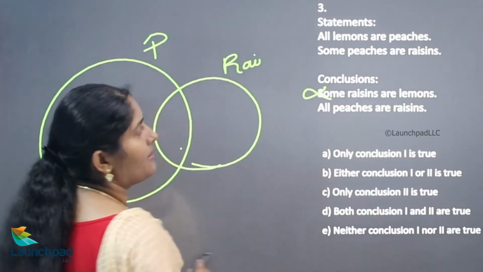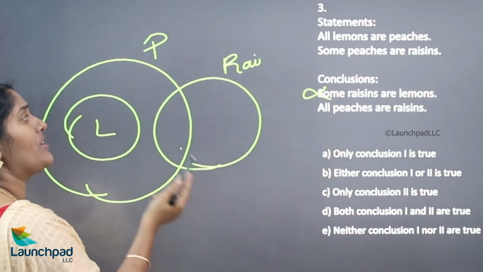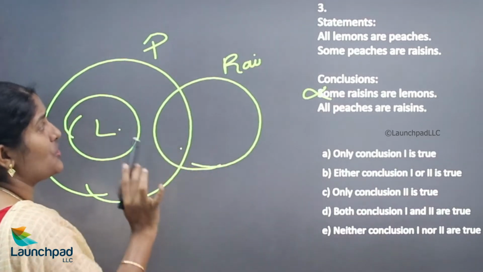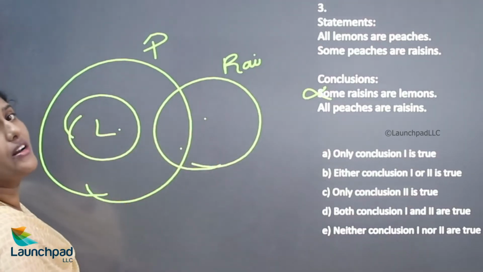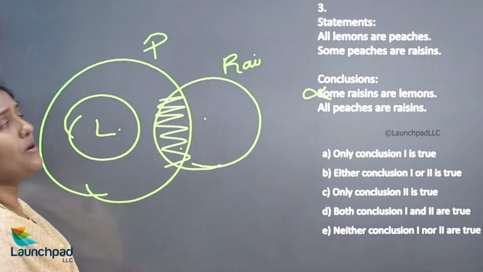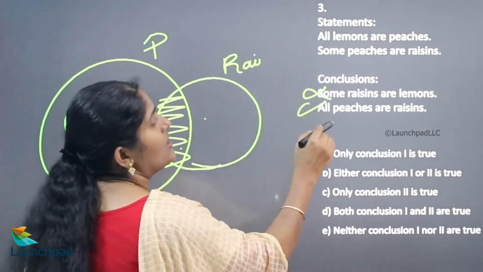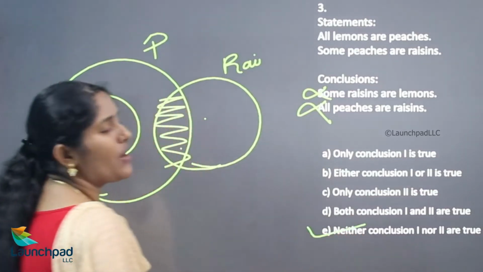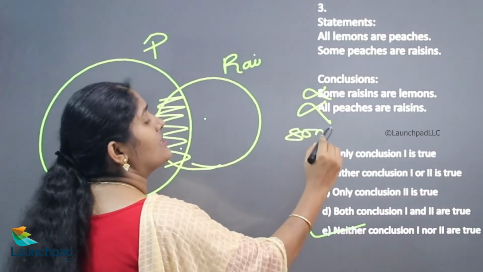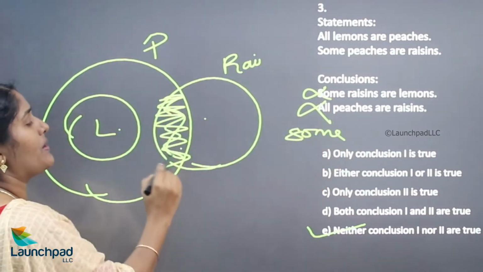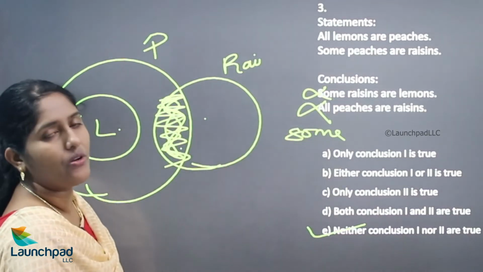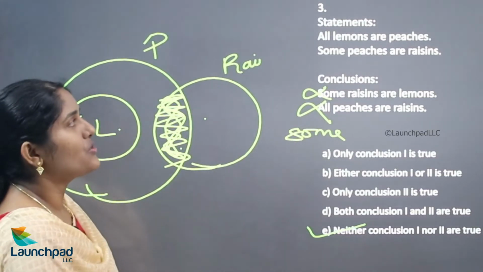All peaches are raisins. Is there any relationship between peaches and raisins? Yes, there is a relationship, but only some relationship. But in this conclusion, they are saying all peaches are raisins. It is wrong. So according to this question, neither conclusion 1 nor 2 is true. Some peaches are raisins would be right, since some portion is occupied by raisins and peaches. But in this conclusion, they are mentioning all. Okay, now move on to your next question.